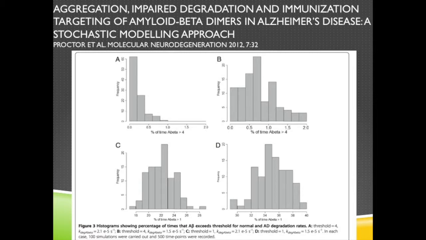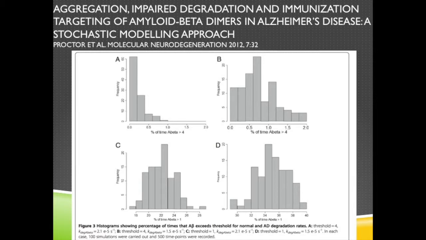Graphs A through D represent histograms showing percentage of times that amyloid beta exceeds threshold for normal and AD degradation rates. A and B have a threshold of 4. B shows the amyloid beta degradation rate for a person with Alzheimer's disease. Rarely in graph A was the threshold exceeded.